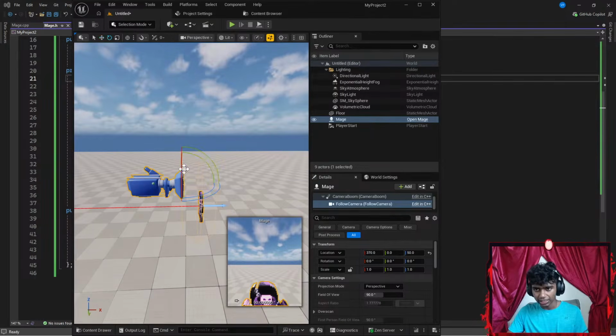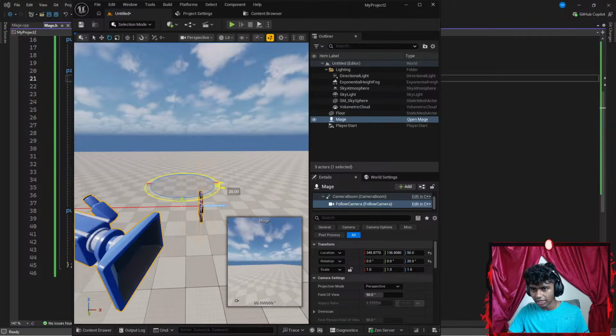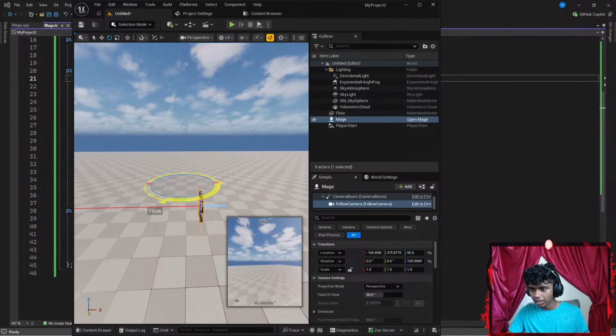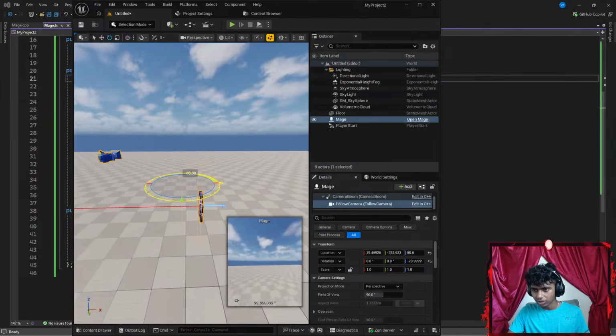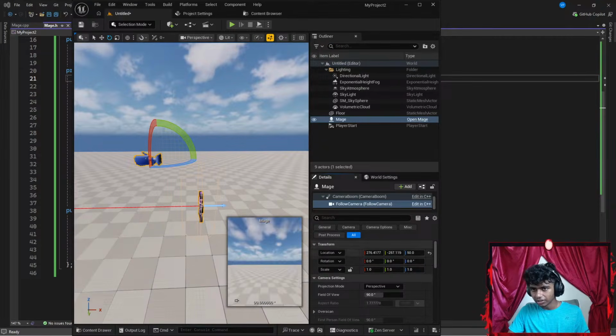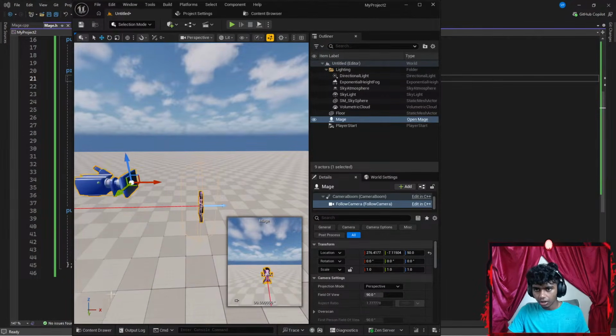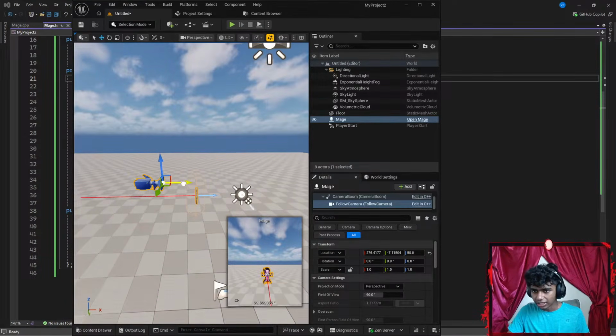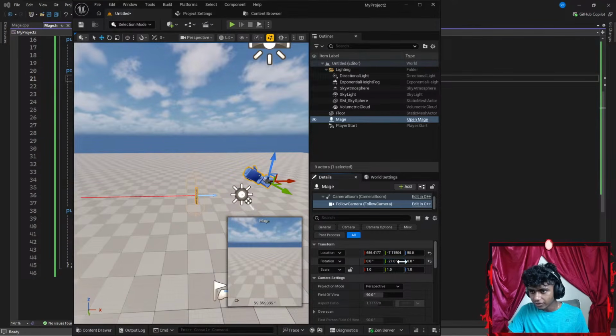I'm going to hit something like E to rotate. Let's rotate it in the Y-axis. There we go. Wait, that's negative rotation. Let's rotate it in the positive direction. Maybe I hit something like this. There we go. I'm going to hit something like W. Get him back up here. Okay, guys, I got to rotate this properly. Let's get this in front. I'm gonna go ahead and turn myself this way. Let's rotate it up. There.